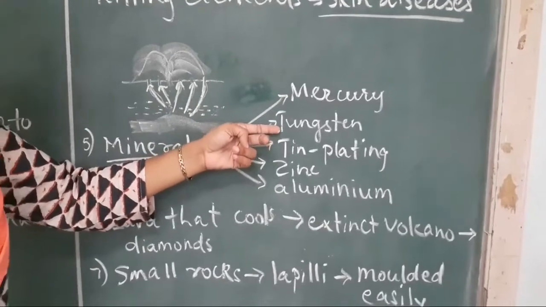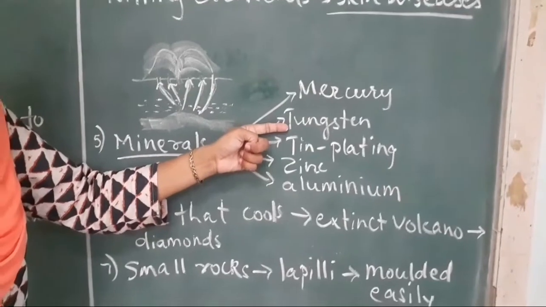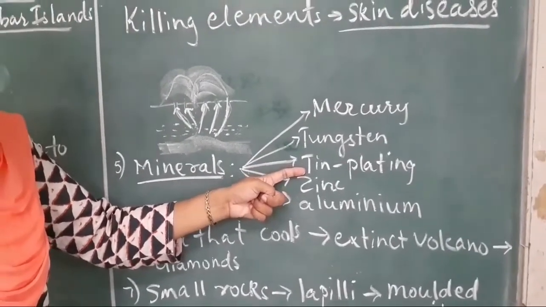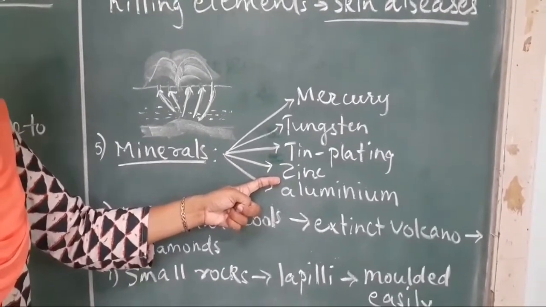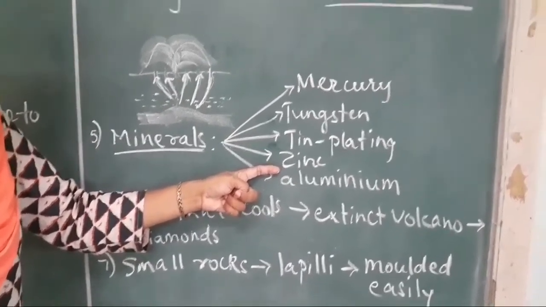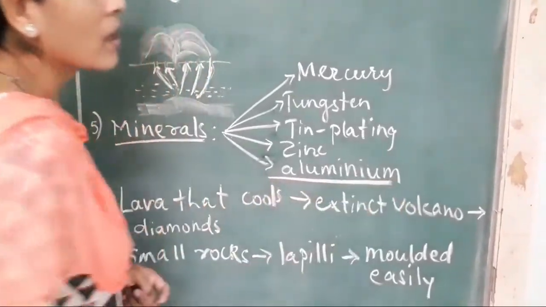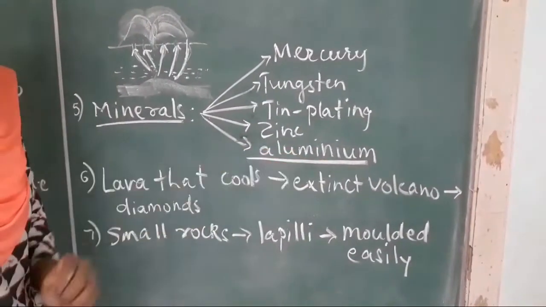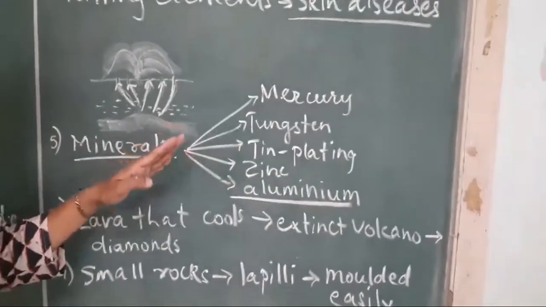Next is tungsten. Where is tungsten used? Tungsten is used in making filament of the light bulb. Next, tin plating. Tin plating is used in many industries for the plating. Next, zinc. Zinc is used for the treatment as well as prevention of the zinc deficiency. Okay. And next is aluminium. Aluminium, we know it is used in making kitchen utensils, window frames and also parts of aeroplane. Okay, so these are the minerals which are mentioned in our textbook and we get it in plenty of amount